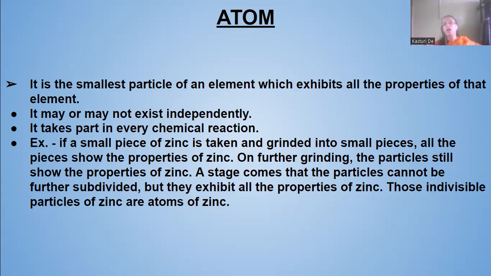A stage will come when they cannot be ground or subdivided anymore, but they still exhibit all the properties of zinc. Those indivisible particles of zinc are known as atoms of zinc.